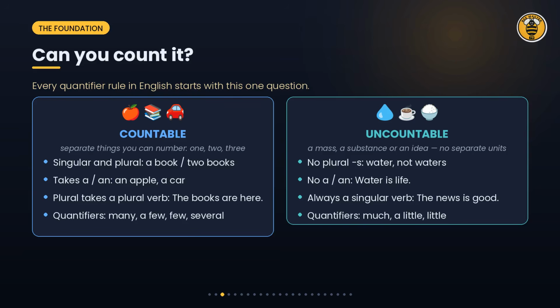Everything in this lesson depends on one question: can you count the noun? Countable nouns have a singular and a plural form. 1 book, 2 books. You can put a or an in front of them. Uncountable nouns are seen as a mass or a substance. They have no plural s, they never take a or an, and they always take a singular verb. Listen. 3 cups of coffee are on the table. Coffee is expensive here. Notice the second sentence, coffee, with no article and no s, followed by is.